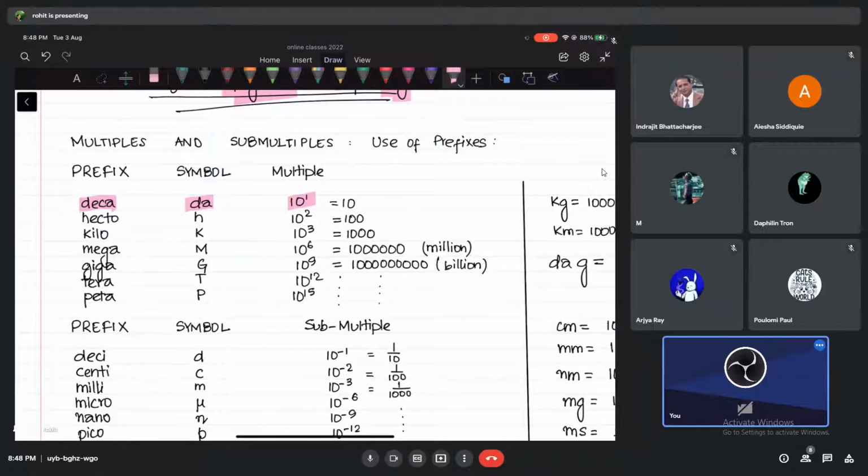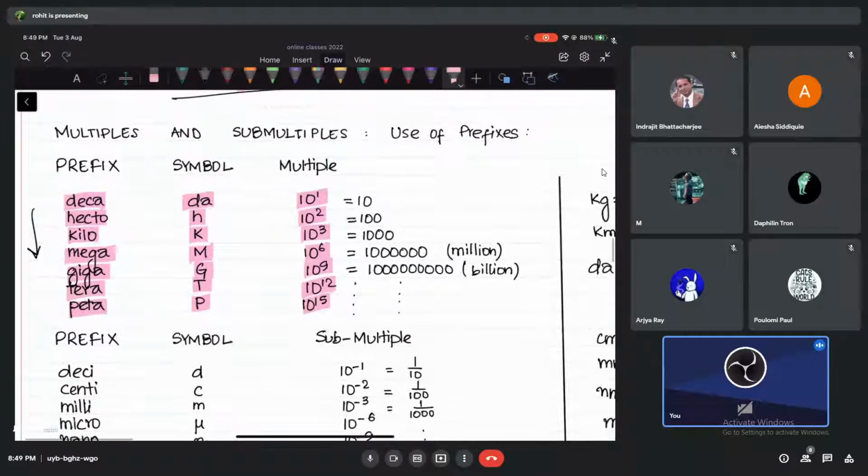Hecto means H, a multiple of 100, 10 to the power 2. Kilo means 1000. Mega means 10 to the power 6. As I go down, you can understand these multiples are increasing. We have giga, tera, peta. Till here is fine. There are more also, but I don't want to talk about them. If you really want to study them, you can do that.